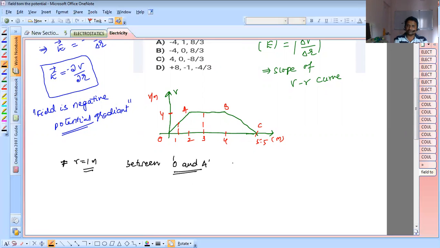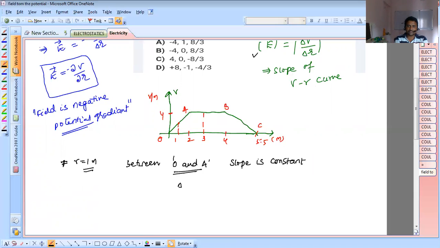The slope is constant. Why am I concentrating on the slope? I told you already, slope gives us V-R. Slope of the V-R curve gives us the magnitude of electric field. The negative slope gives us E, simple: minus dV by dr. So slope gives us magnitude, but negative slope, that is minus dV by dr, gives us E. So slope is constant. I take the slope between here.